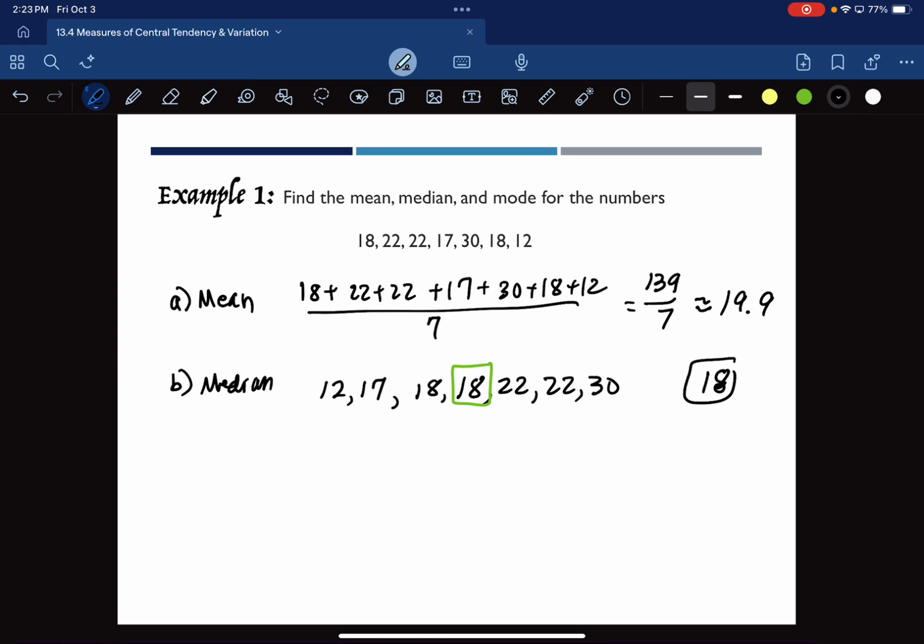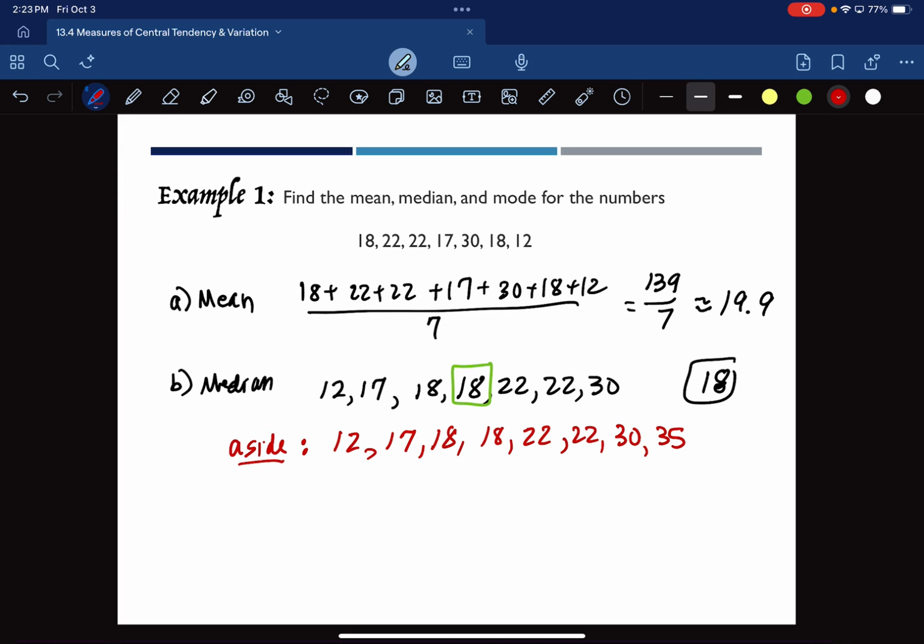So it tells me that half the values are 18 or above, half the values are 18 or below. 18 gets thrown in the middle of it being a little awkward because it is the middle value. Now, let's just do an aside for a moment, and I'll change my color to make sure that you understand, if this was a different problem, what to do. I'm going to use the same values that we have on the screen, but I'm going to add one to the end. Okay, just one more value on the end. It makes it even. That's what I'm trying to do.